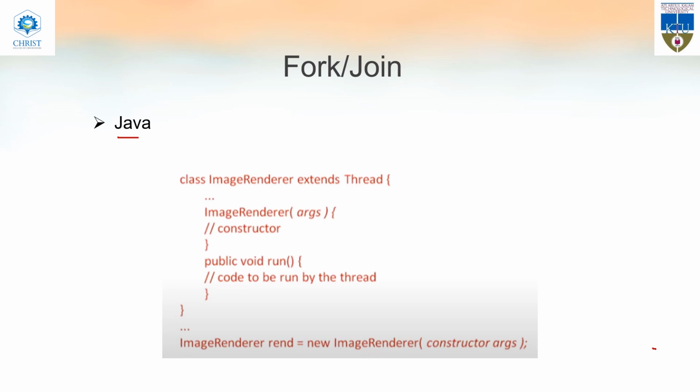Here, this is how a thread is created in Java. You will use extends to inherit from the Thread class, and the code you want to be run by the thread will be written in run. And this is how you will create an object. So you all know, you have already done the lab in Java.